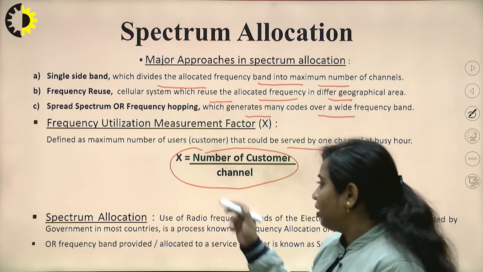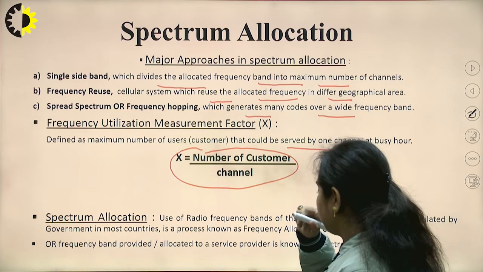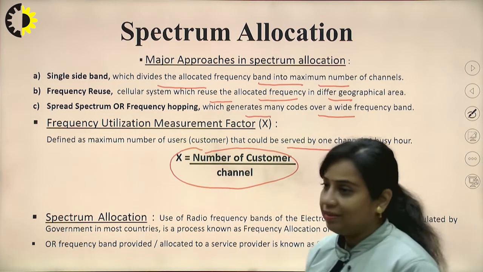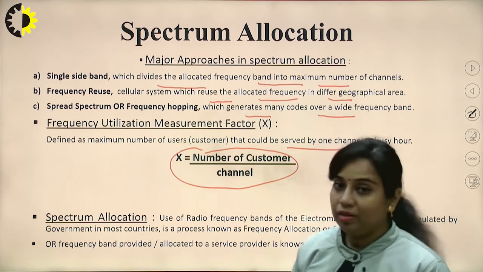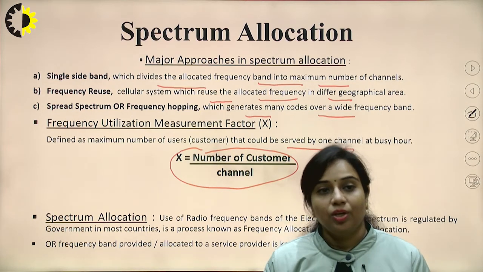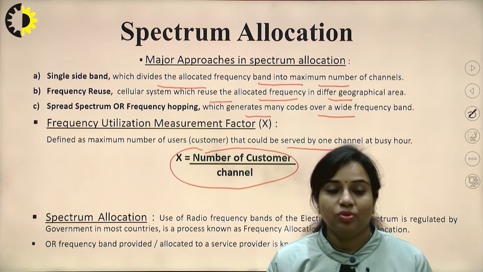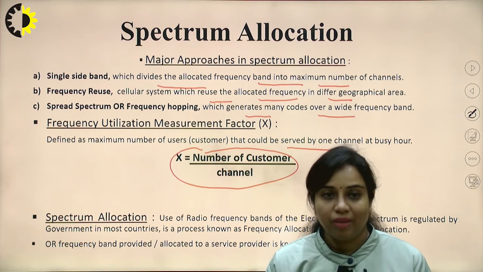So X is equal to the number of customers that will be served in that busy hour divided by the number of channels that have been used. So this is how you are going to calculate the frequency utilization measurement factor.